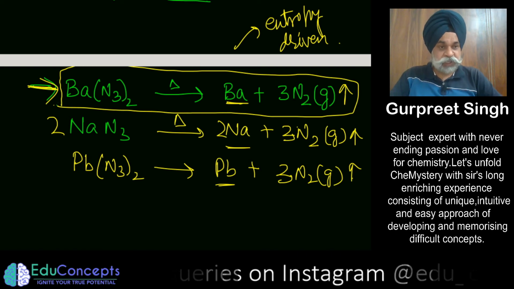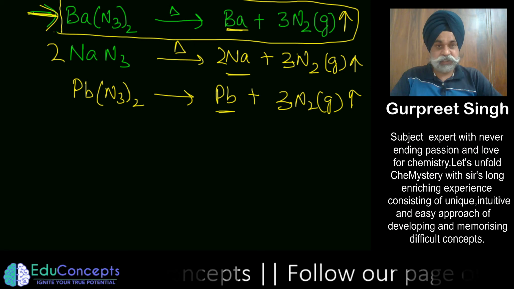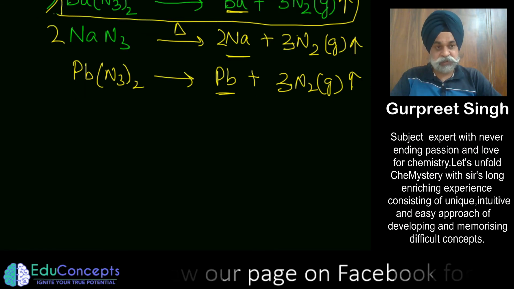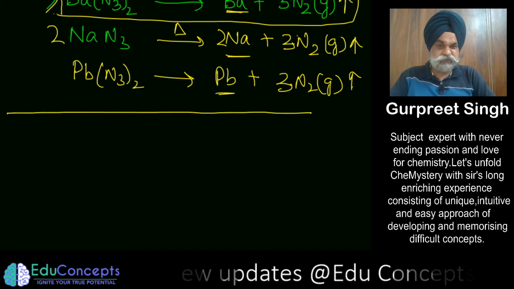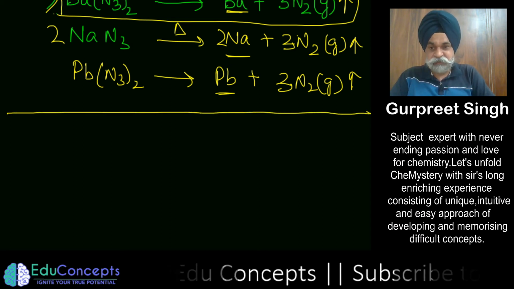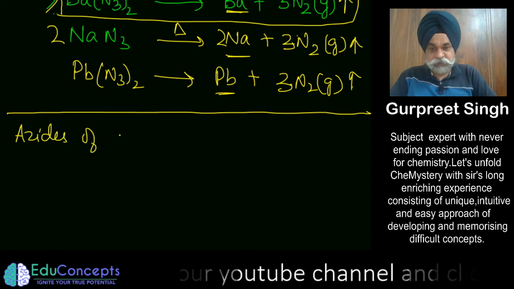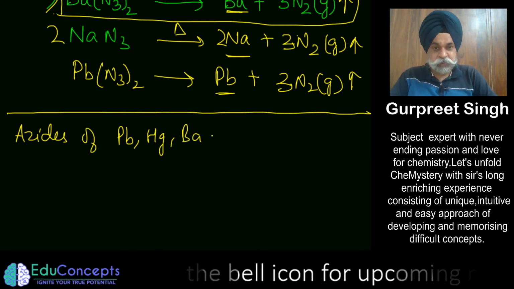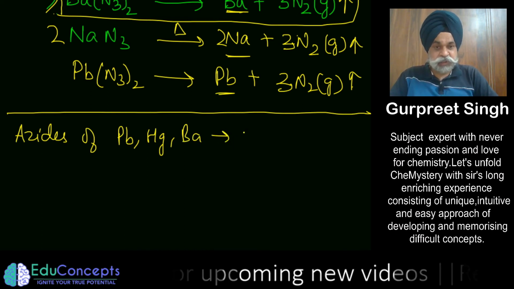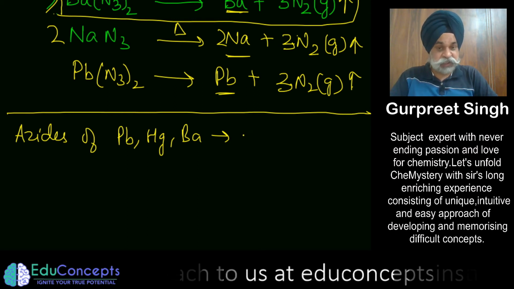So in competition, apart from this, what I may also specify here, which might not be in your mind, is about nitrogen. Let me write it first: azides of lead, mercury and barium are highly sensitive compounds. These are very reactive compounds.